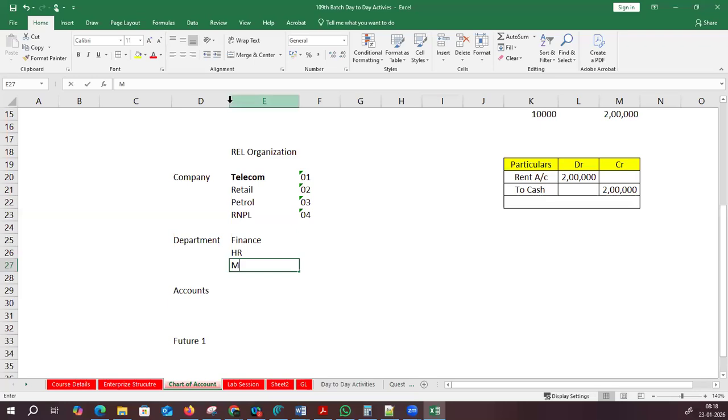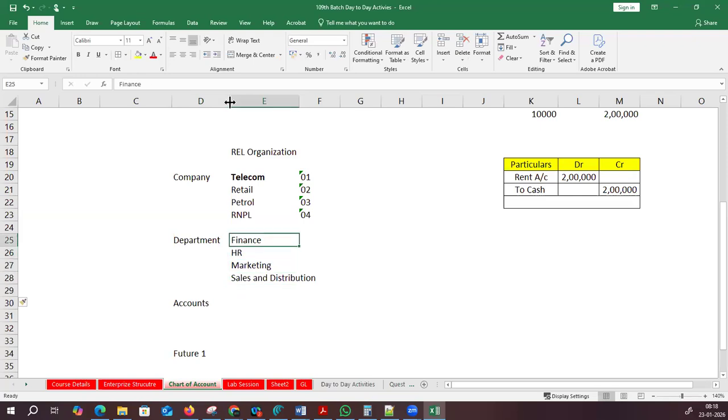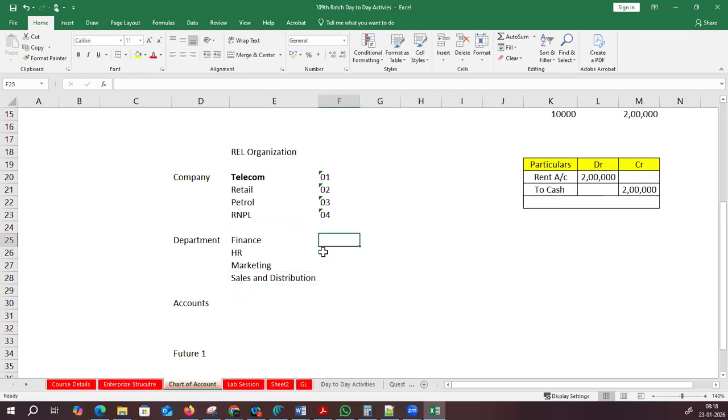Finance department, HR, marketing, sales and distribution, like these departments which we have, right? Generally, we have a finance department, because if you are maintaining a telecom company, at least 2,000 to 3,000 members will be there. For hiring, we need an HR. Marketing, we need a separate department. Sales and distribution, we have a separate department, right? Like this. For these three, I would like to name them here as 001.